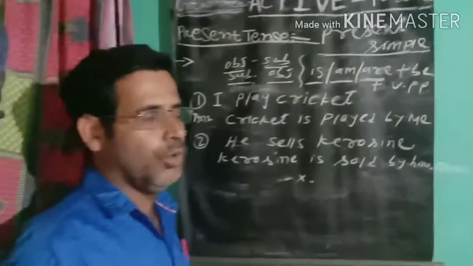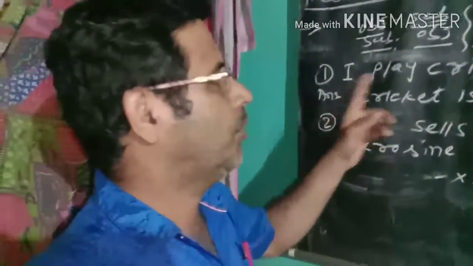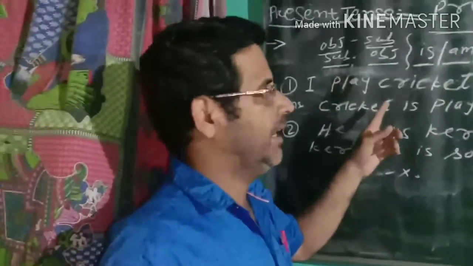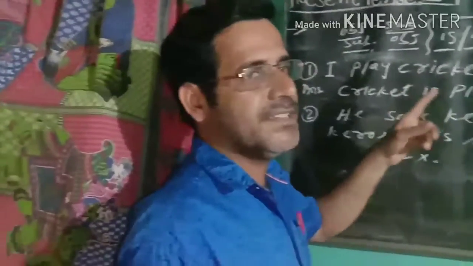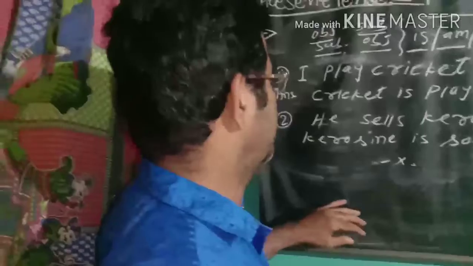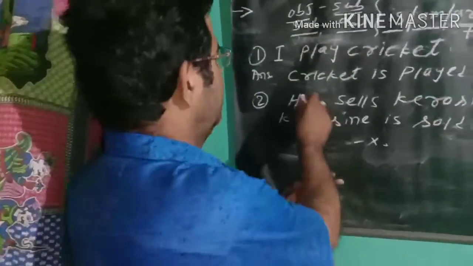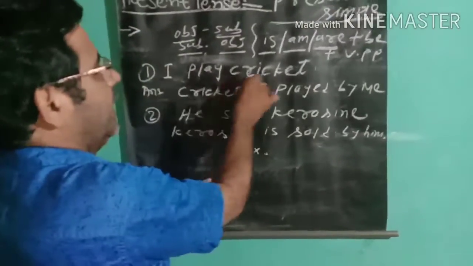This is the rule of converting an active sentence into a passive one when the sentence is in present simple.